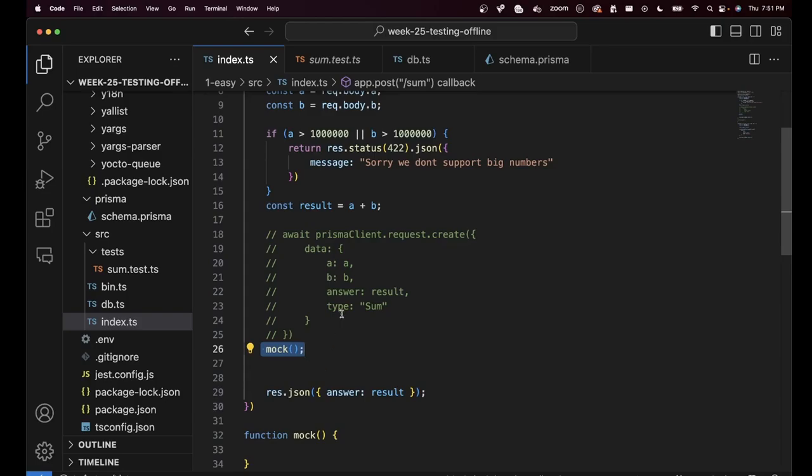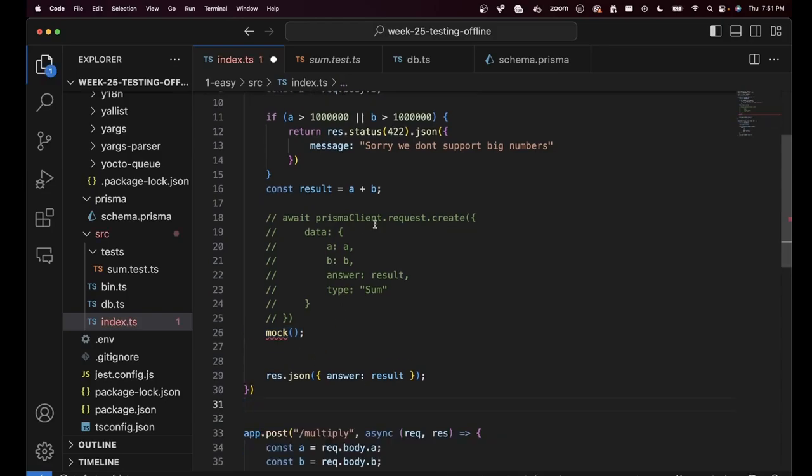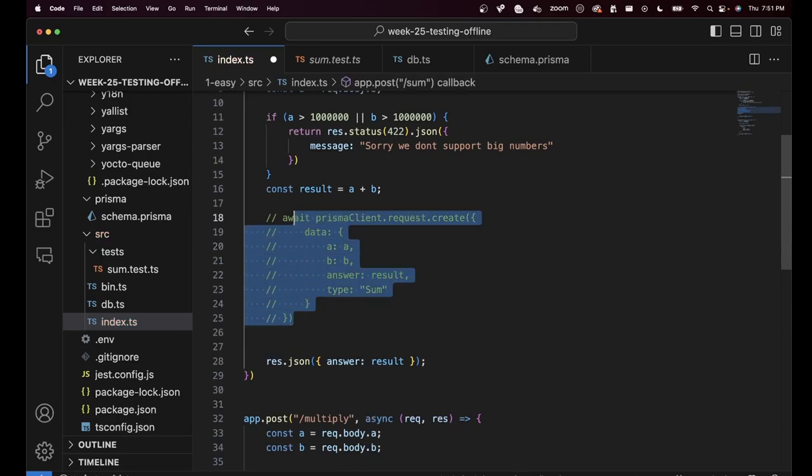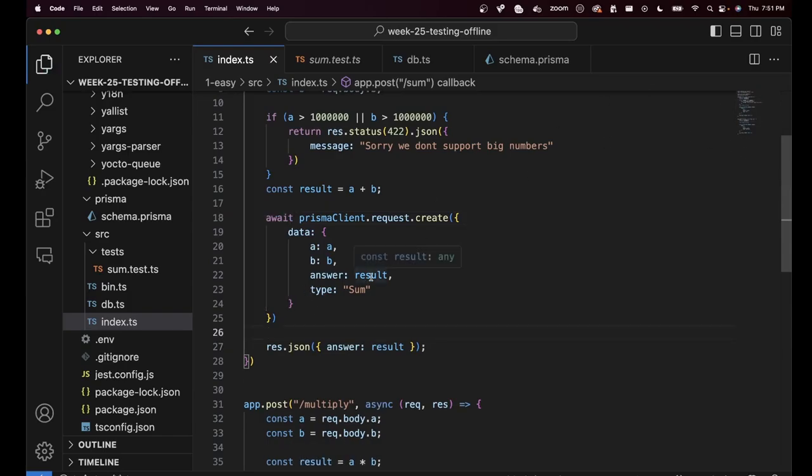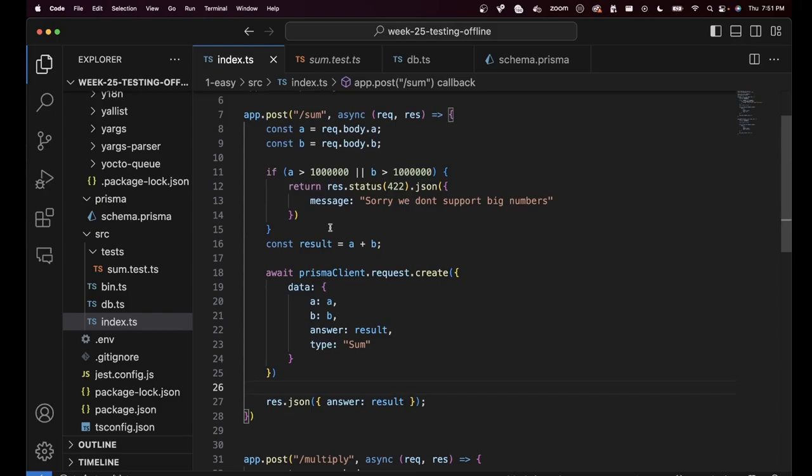We only want this for tests. If I actually run the application, then of course we will have to start a database and actually make this database call. But during the tests, we only want to test this functionality or the final result functionality. We totally ignore and assume that this will work as expected. So we are not going to test this. The database will do its thing. Prisma client is probably doing the right thing. Hence, we need to mock out Prisma client.